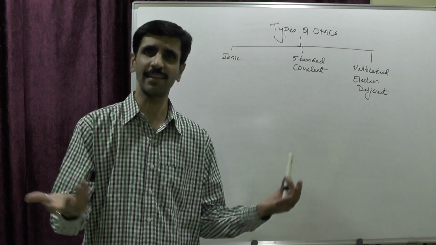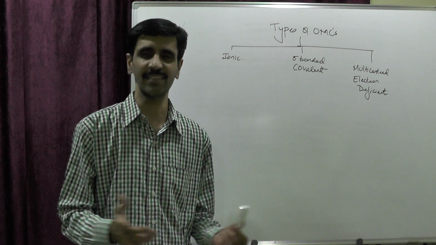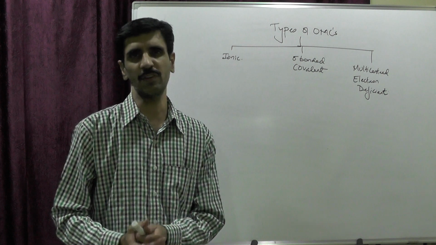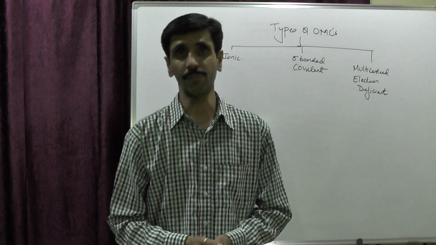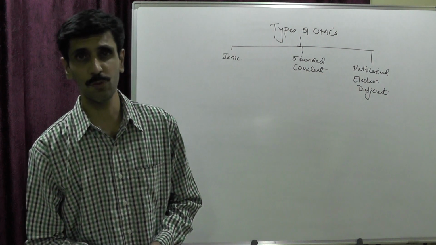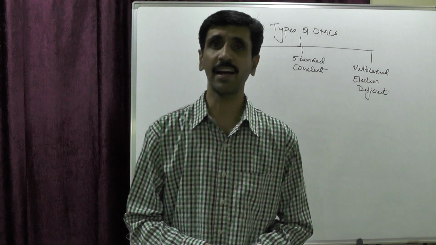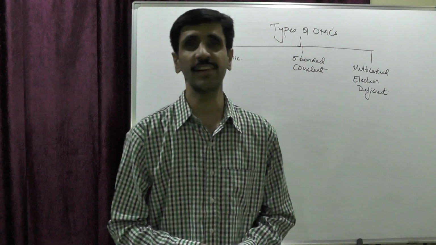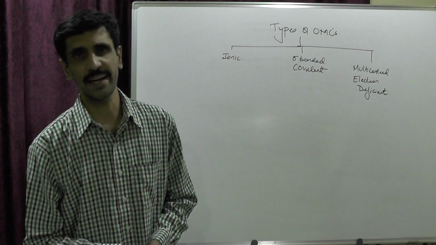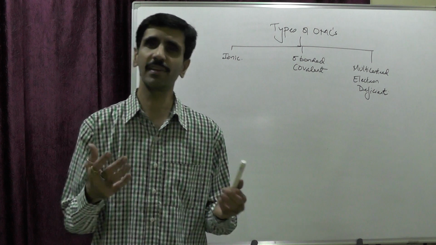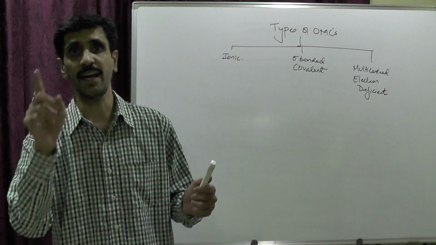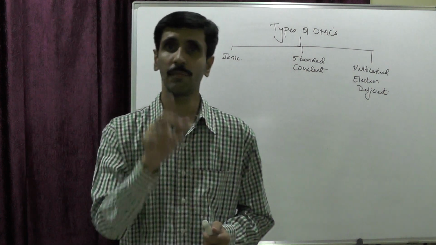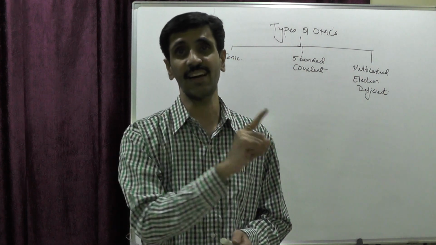So from the word itself, ions, you understand that there are going to be charged species. Because we are talking about compounds, and compounds involve bonds, and a bond is a force of attraction, and a force of attraction always exists between oppositely charged species. So I guess the term is clear to you: we are talking about those organometallic compounds which involve ions, and bond formation between two oppositely charged ions.